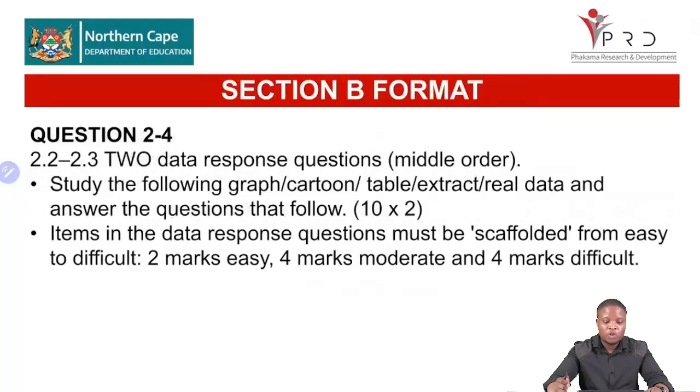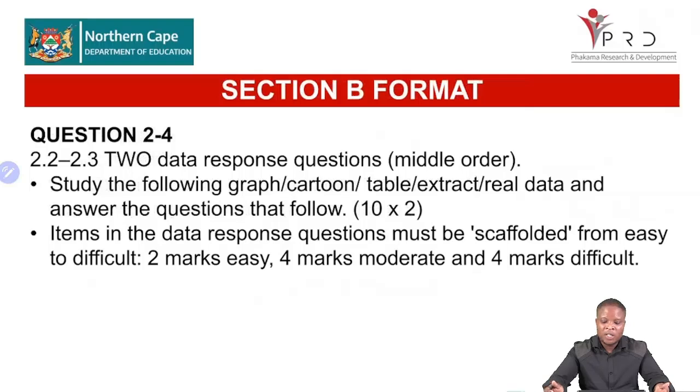And then you have your 2.2, 2.3, or we can say 3.2 and 3.3, or 4.2 and 4.3. Here you are having data response questions. Our data response questions are scaffolded in this way. You have 1, 1, 2, 2, 4. Right, so we have the first question, which is the lower order, where you are identifying something maybe from the graph or from the extract. And then the second question, you are also still naming. And then the third question, you are still describing.